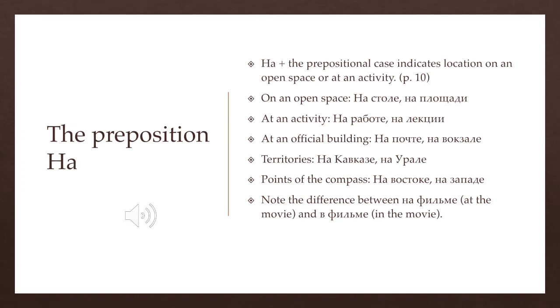So again, just a quick review, if it's on an open space or a flat space, you're going to use na. So na stole, on the table, na ploshchadi, on the city square. And note that we say the same thing in English. We use on for both on the table and on the city square.